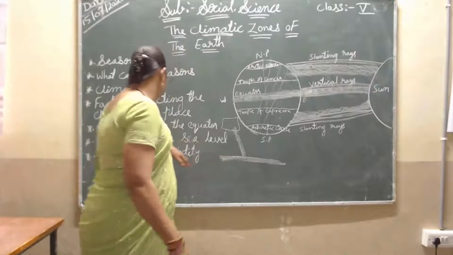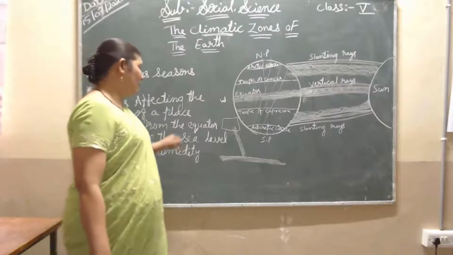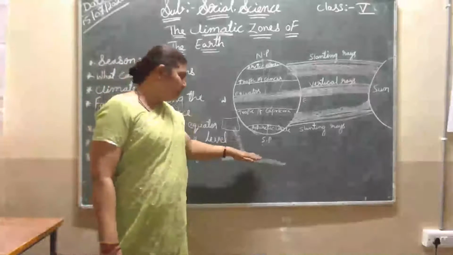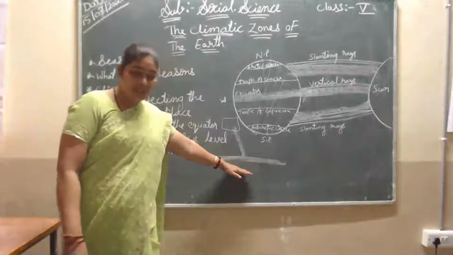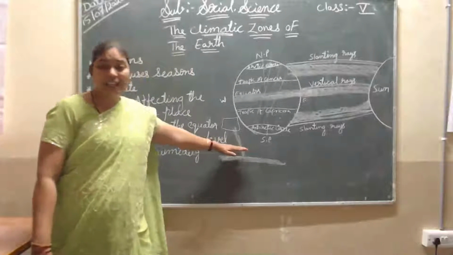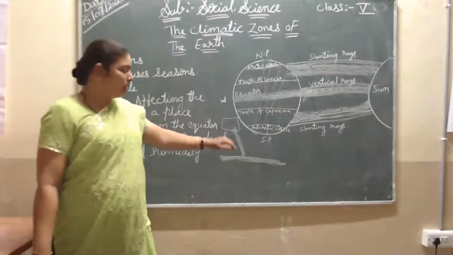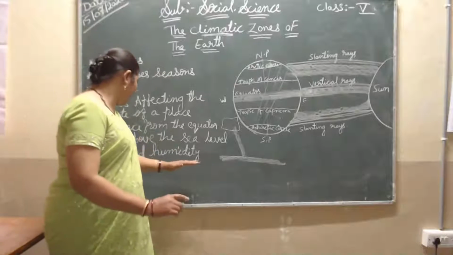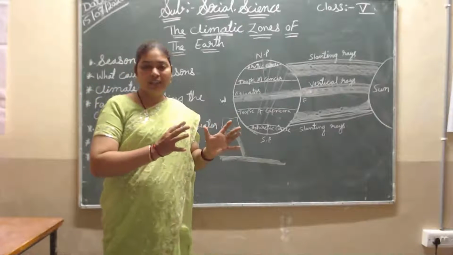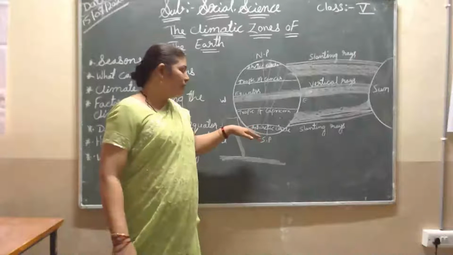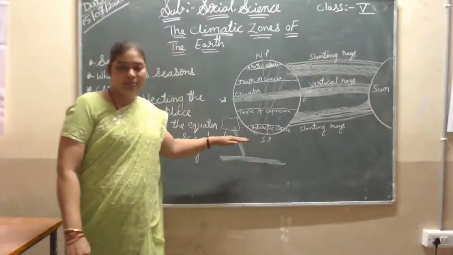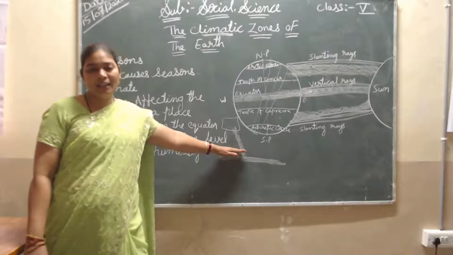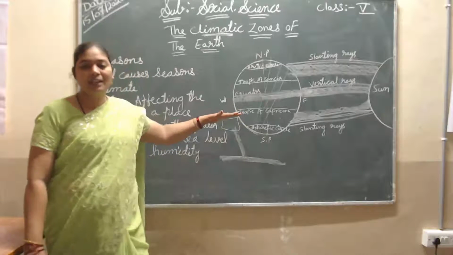And here again, wind and humidity. When wind is blowing from the sea, the places near the sea get hot wind. But a little bit far away, it becomes cool. So that area gets humidity, meaning a wet area. So in the summer season, we get hot air near the sea area, and above from the sea we get cool air.